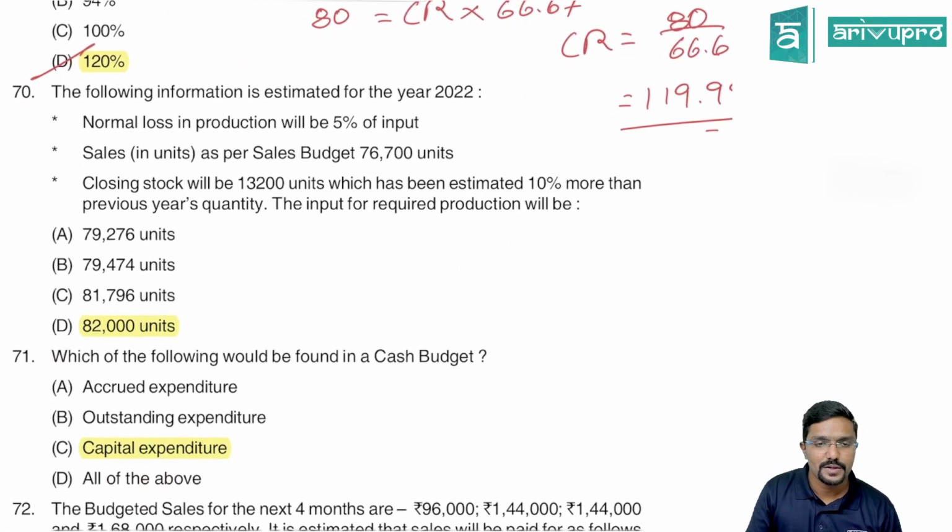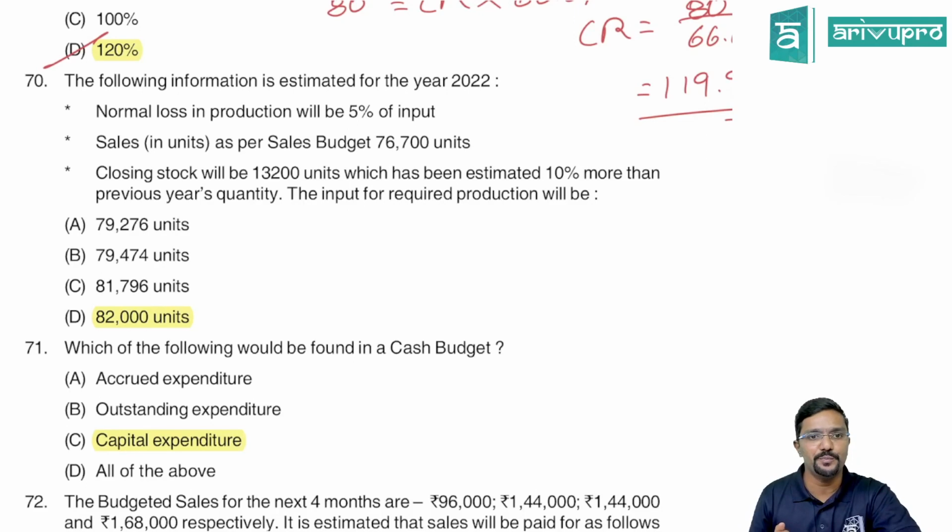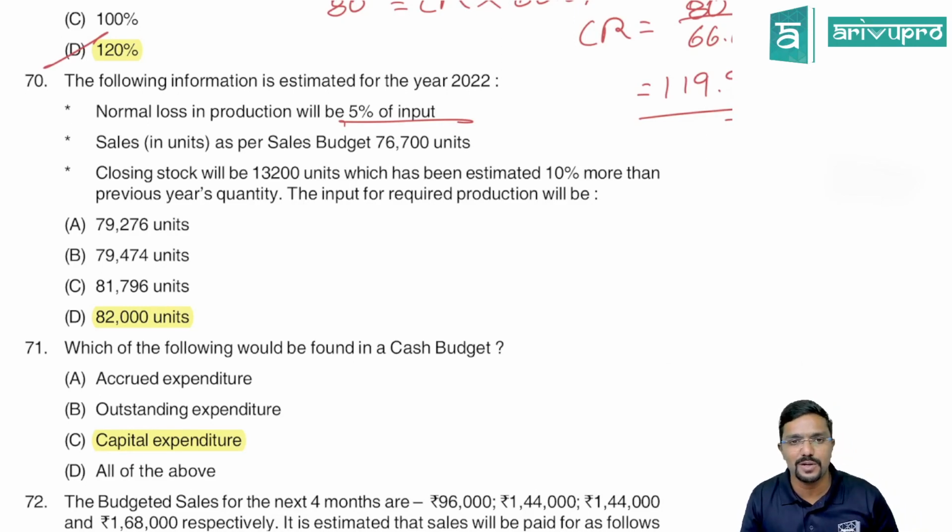Okay, sir. Next, let us go to 70th question. The following information is estimated for the year 2022. Normal loss in the production will be 5% of input. Okay, normal loss is something which is uncontrollable. It is 5% of the input. Sales in units as per the sales budget is 76,700 units. Closing stock will be 13,200 units, which has been estimated 10% more than previous year's quantity.